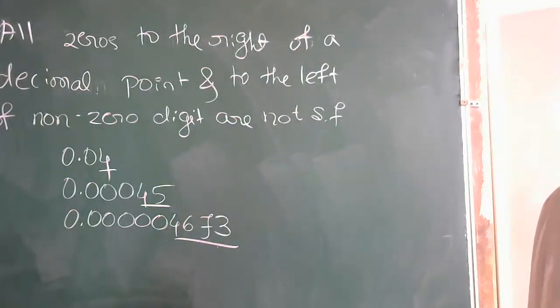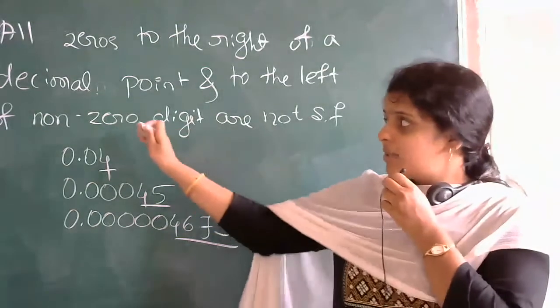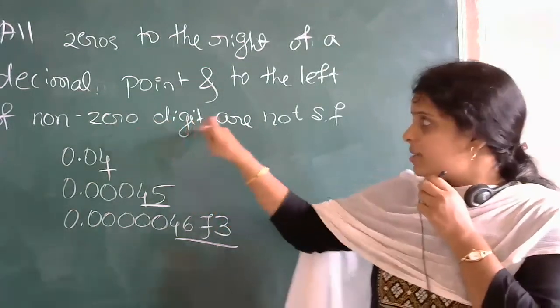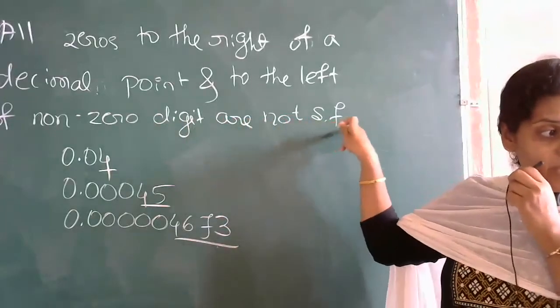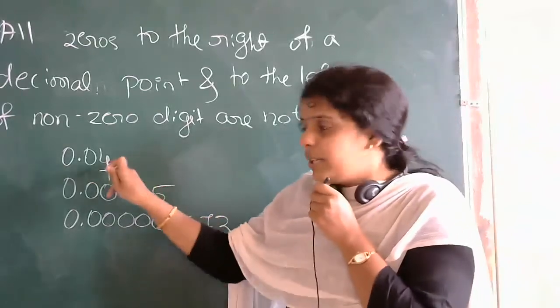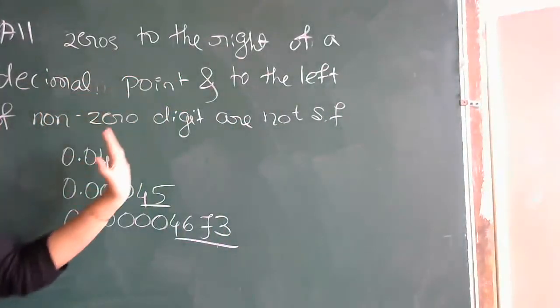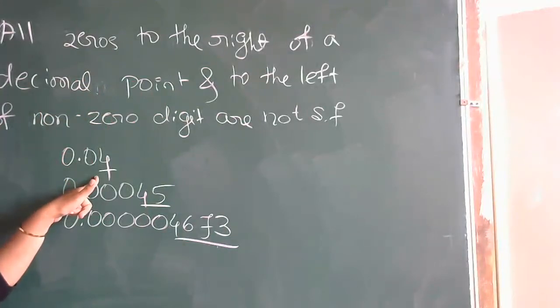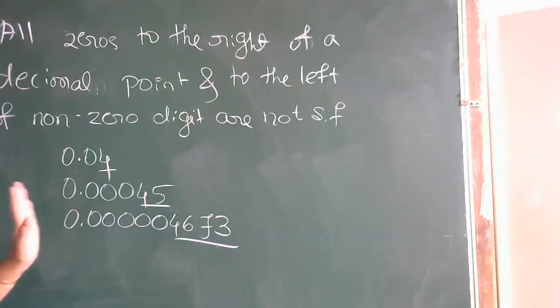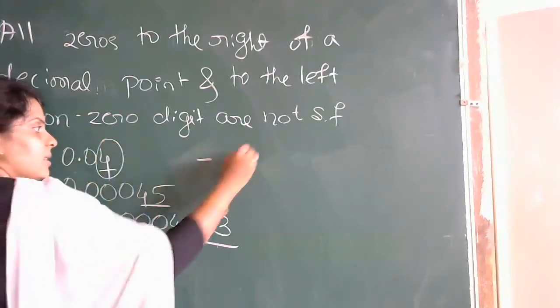Read the statement first. What is there last? You see what is written for this last one: non-zero digits are not significant figures. Yes, correct. So here you are not going to consider this zero. So the zeros to the right of a decimal point and left of the non-zero digits are not significant figures. Means here the significant figure is 1.